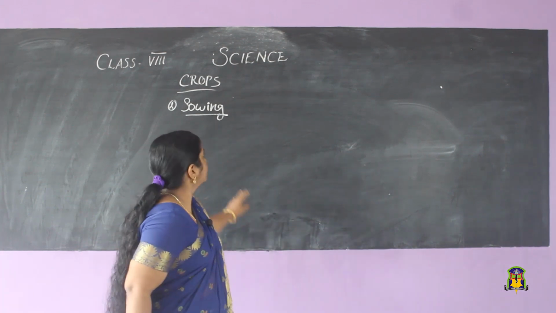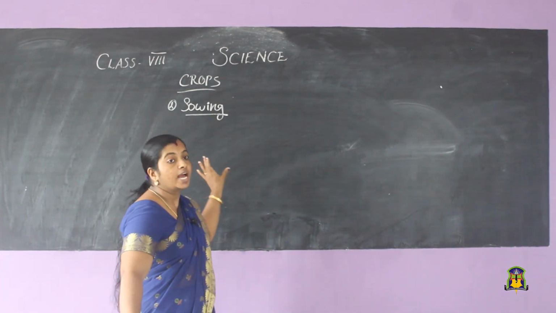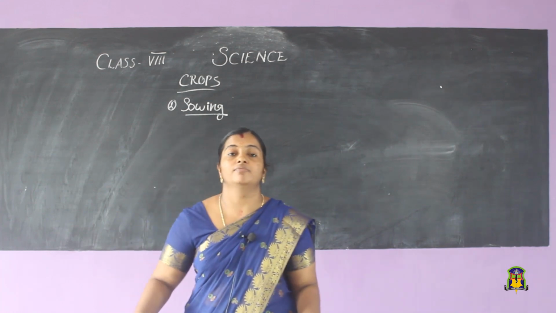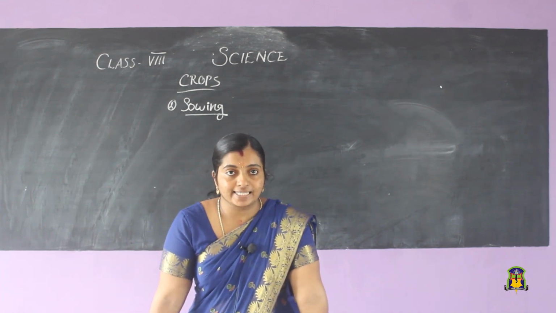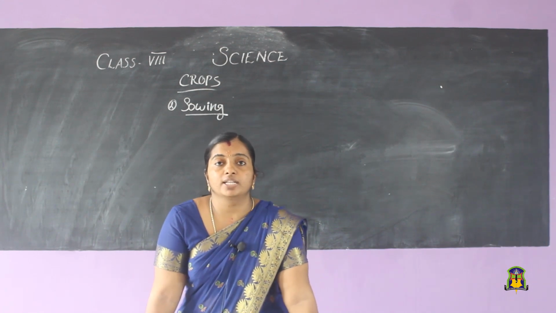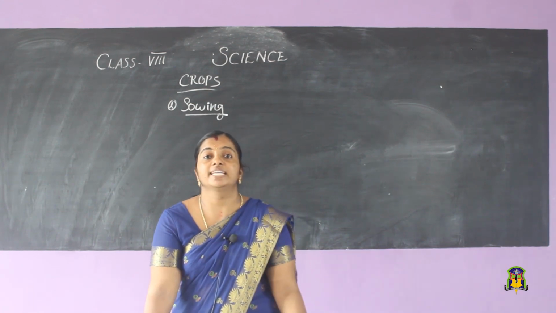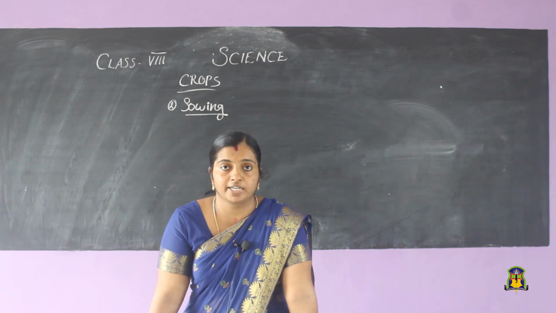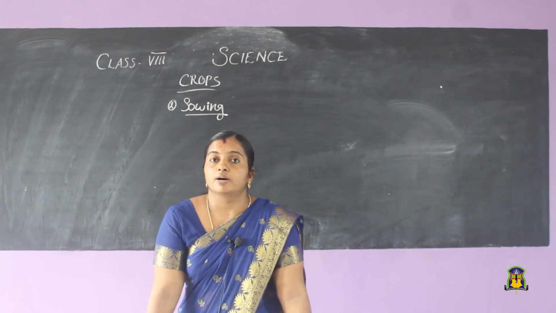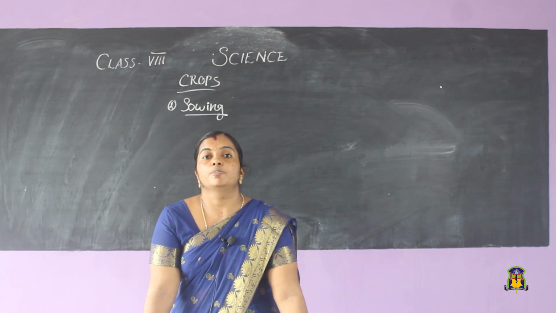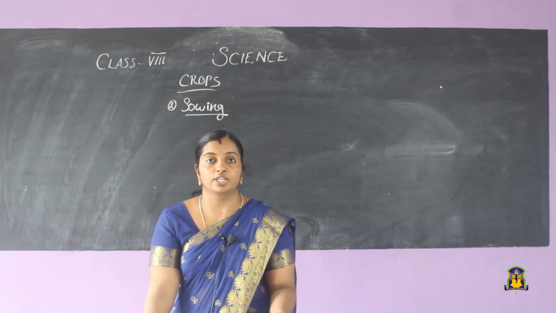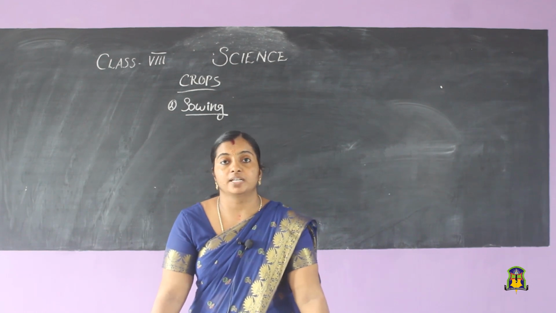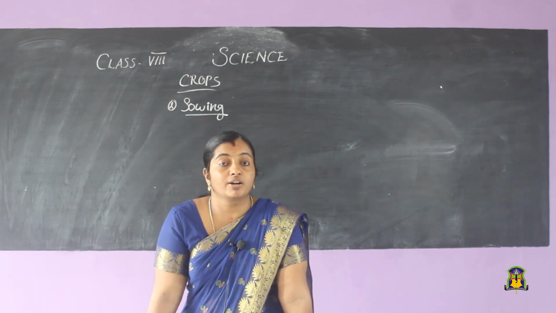So, here we are going to discuss about the process of sowing, and before sowing what has to be done? We have to select good quality seeds. How can we select a good quality seed, or how can we find out whether the given seed is a good one or a bad one? Earlier, what the farmers used to do is that they will put the seeds into water. They will put the seed into a bucket of water or something, and what will happen if they put the seed into the water?